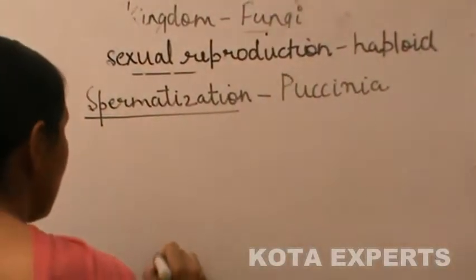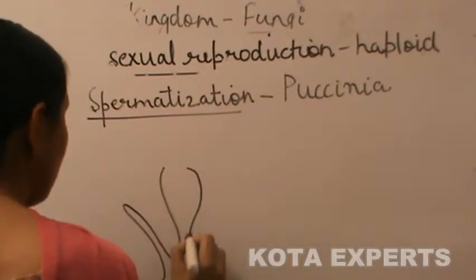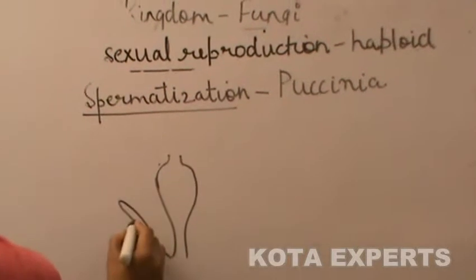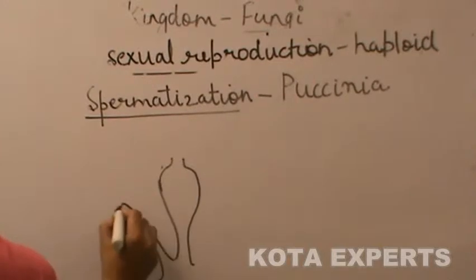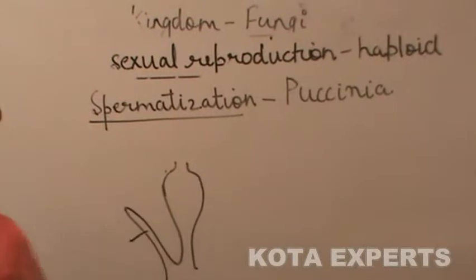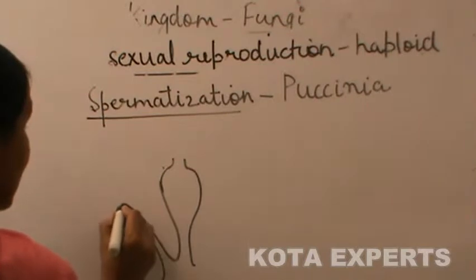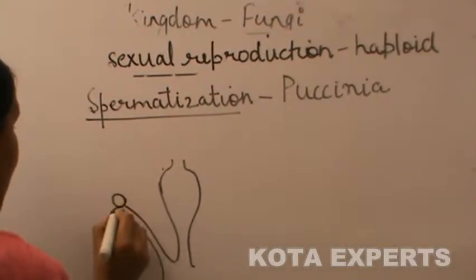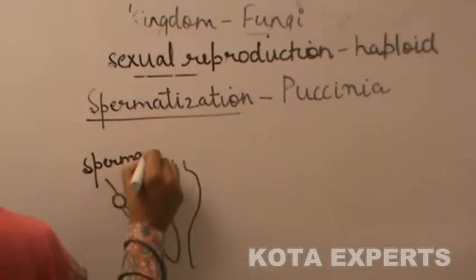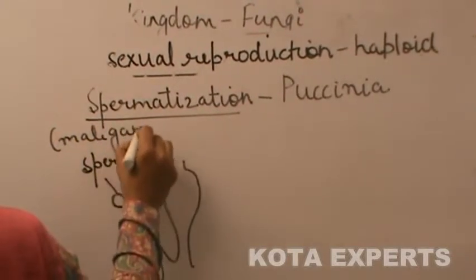In them, at the time of sexual reproduction, one of the hyphae gets specialized to form a structure called male gametangium, that is, a distinct male reproductive structure is not formed. Only at the tip of one hypha, a spore-like structure called spermatia is formed, and this spermatia acts as a male gamete.